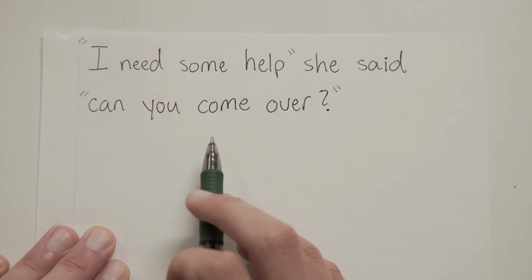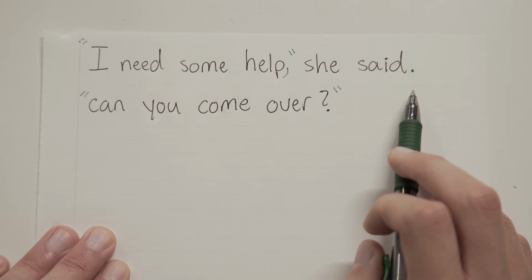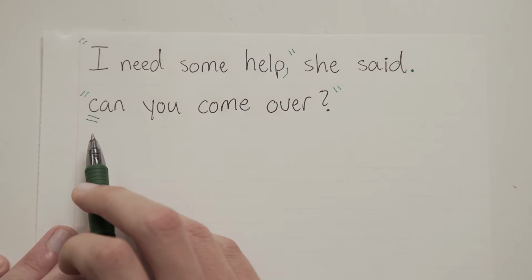Only this time, we're going to change the punctuation just a little. "I need some help," she said, is the first sentence. So we'll put a comma here, and after the speaker tag, we'll put a period to show that the first sentence is now over. And then we'll actually capitalize the second sentence, because it's a new sentence, and then we're all set.